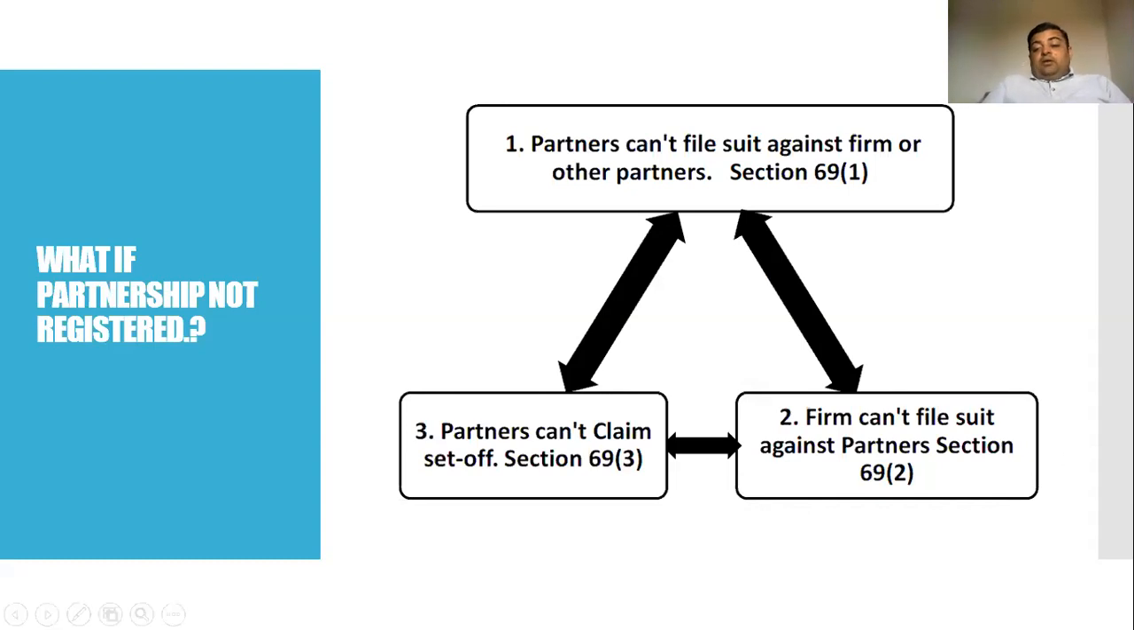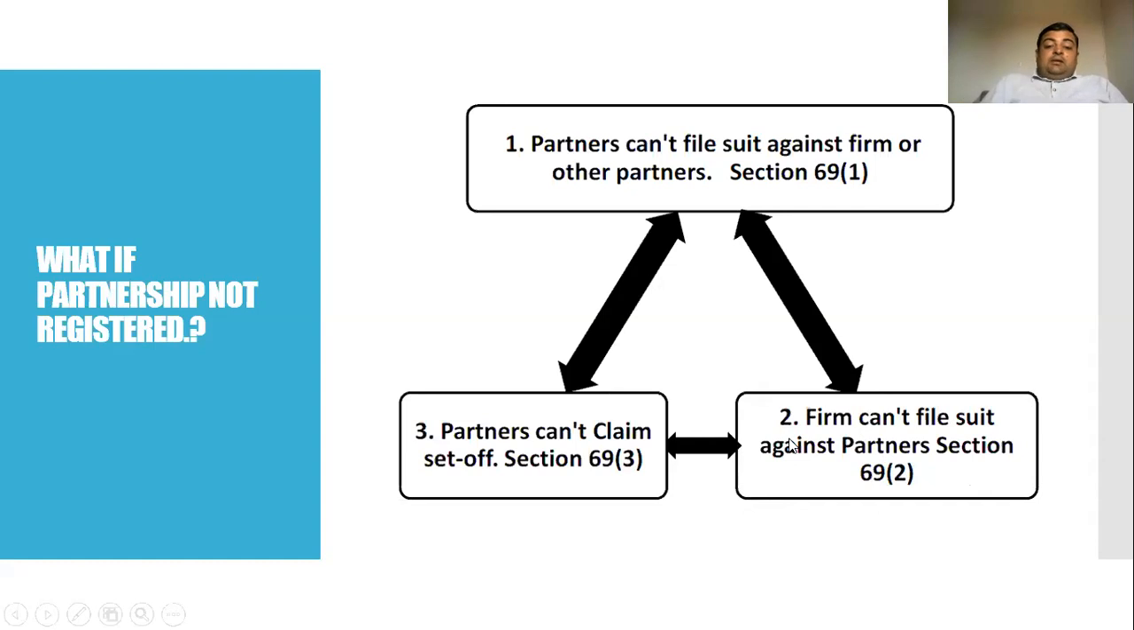Second, the firm can't file a suit against the partners under section 69(2). It means that, for example, a partner has done some misconduct in the firm, and the other partners or the firm itself want to file a suit against that partner. So under section 69(2), if the firm is not registered, it is not possible for the firm to file a suit against the partners under section 69(2) of the Indian Partnership Act 1932.